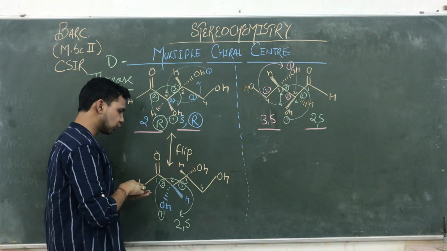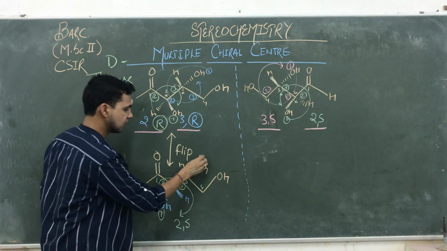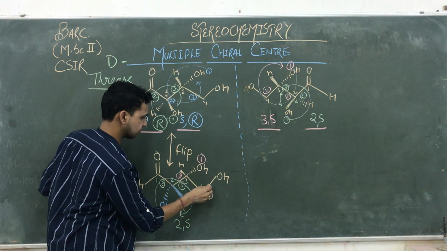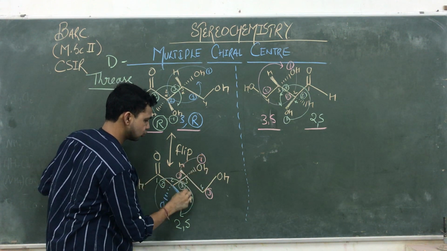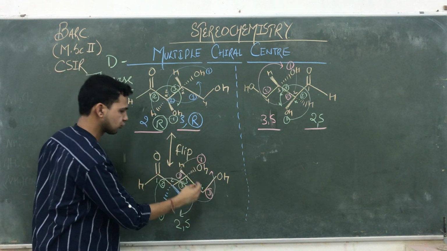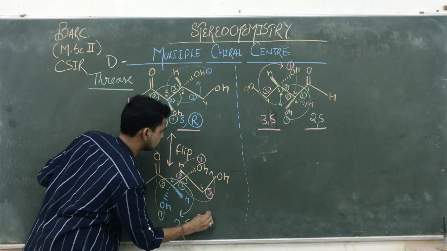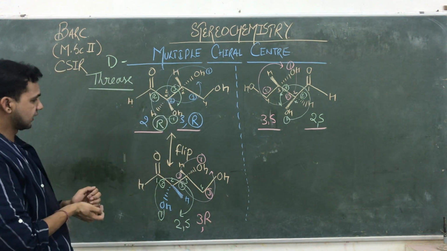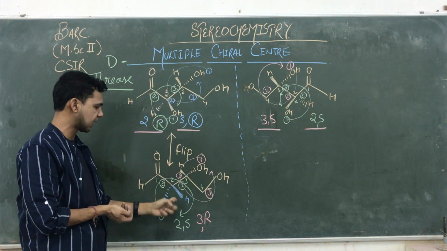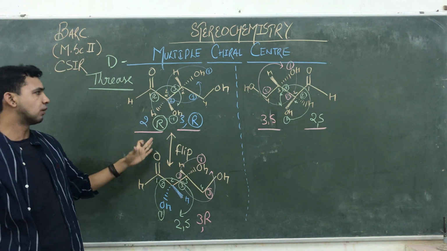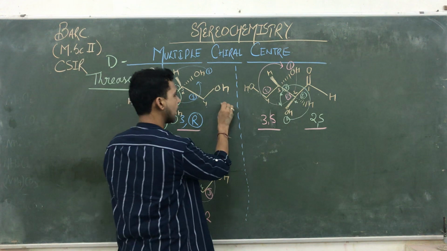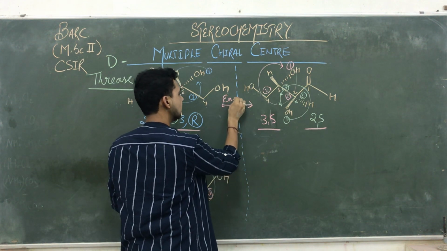Then same as well as we are going to find out the configuration of third carbon atom, we are giving the first number to that carbon atom, second number to that one, and third number to that one. So we are working 1, 2 and 3. But its lowest priority group is away from the observer, so its configuration is 3R. So here guys, they both differ on the basis of the second carbon atom configuration. So ऐसे compounds, they both are non-superimposable mirror images, so they both are enantiomers. तो ये एक दूसरे के क्या हैं, enantiomers हैं.